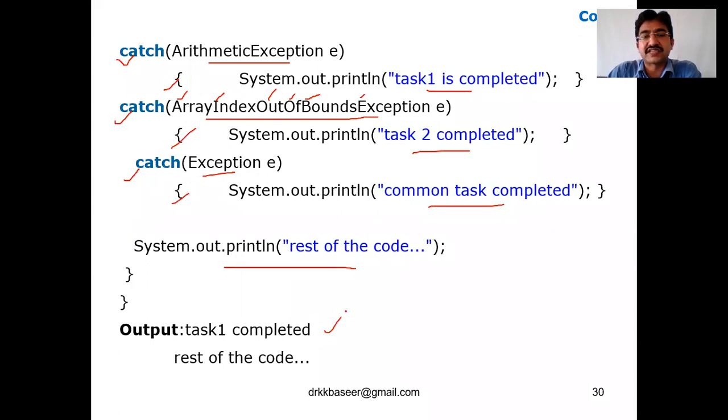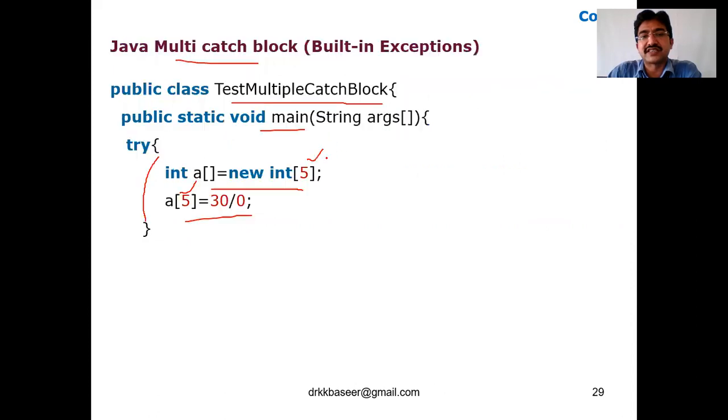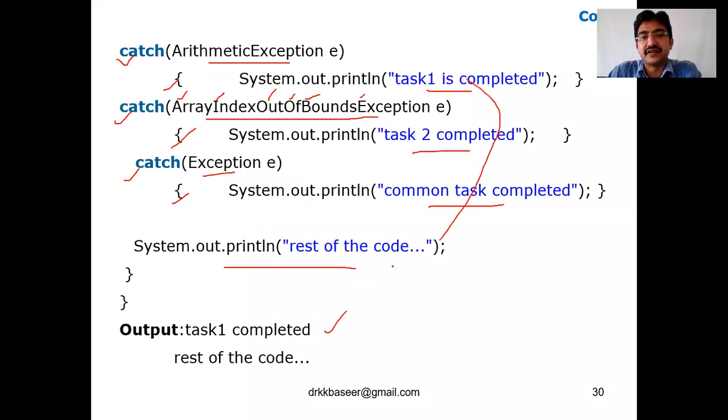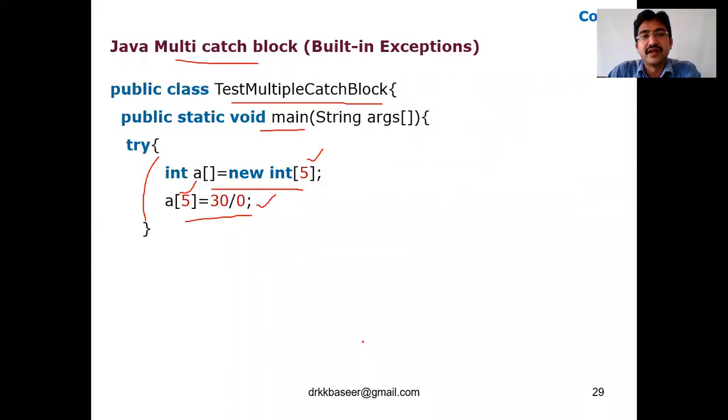So what is the output? Task 1 completed, then the rest of the code. What is task 1 here? Because it is an arithmetic error, actually an arithmetic exception error, task 1 will be executed here, and then the rest of the code will be executed. That's how the program will run.